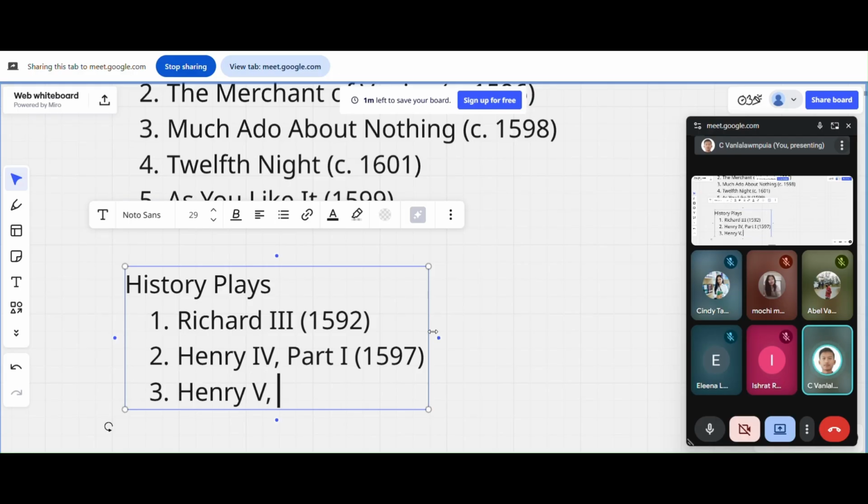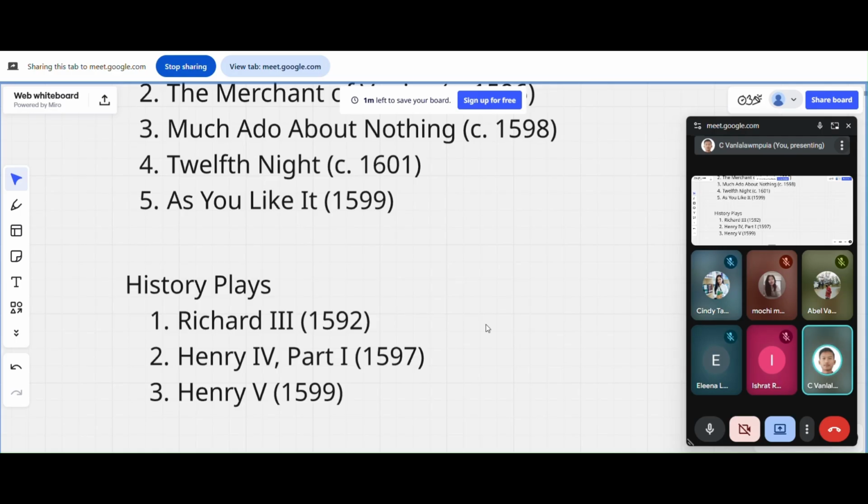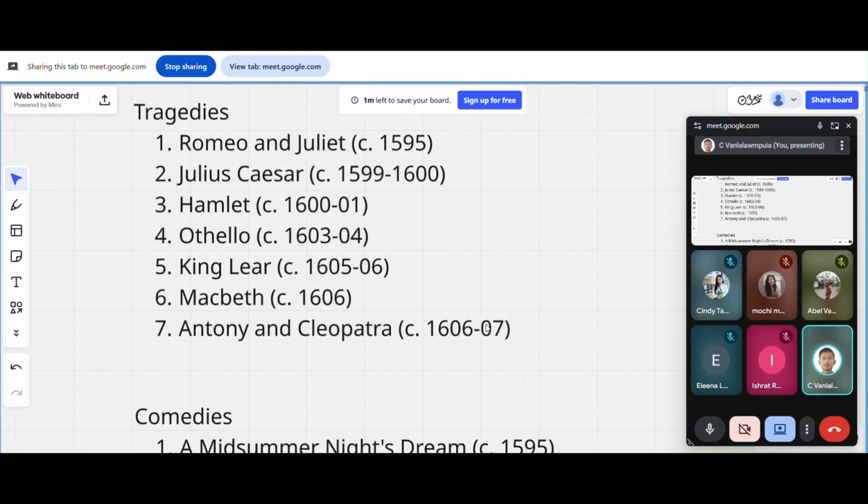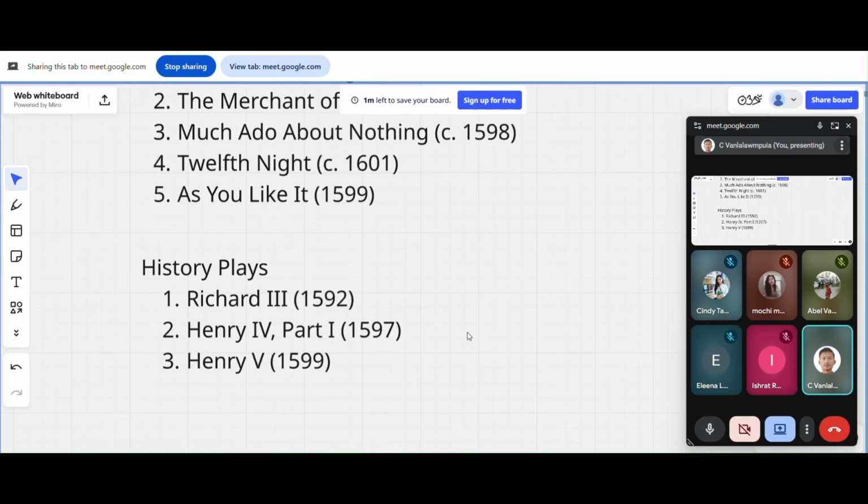So he talks about their life and everything, like a political critique. If it concerns something that has to do with political life, history that really happened in real life, it's a historical play. So this was written somewhere in 1599. We will only do this much on history plays because he's not really known for them, but rather for tragedies and comedies, right? So we won't dive much into it.